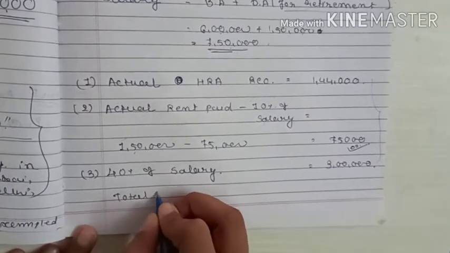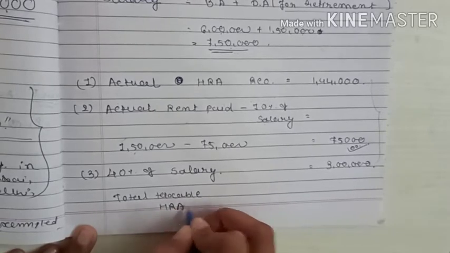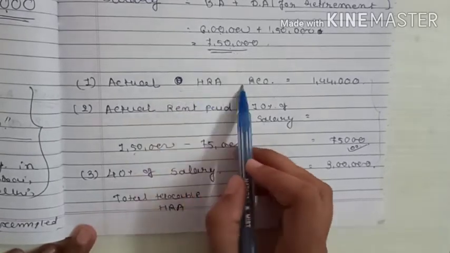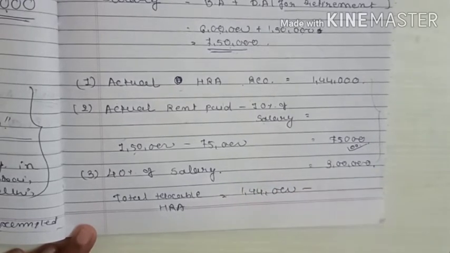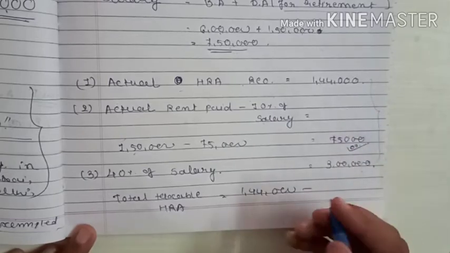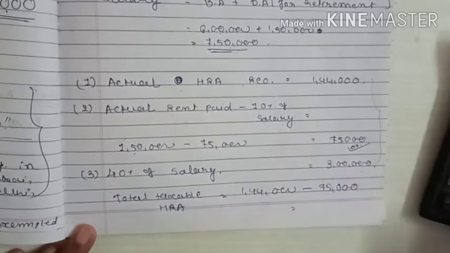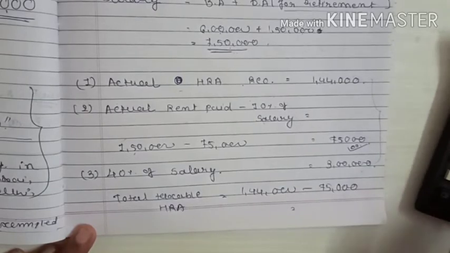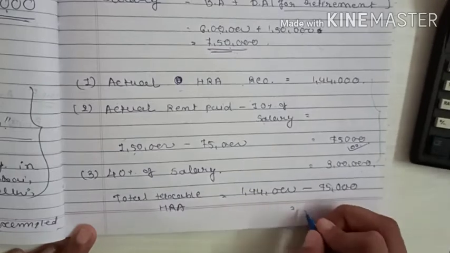Total taxable HRA is equal to actual HRA received 1,44,000 minus the exempted amount, the least of these, which is 75,000. 1,44,000 minus 75,000 will come 69,000.